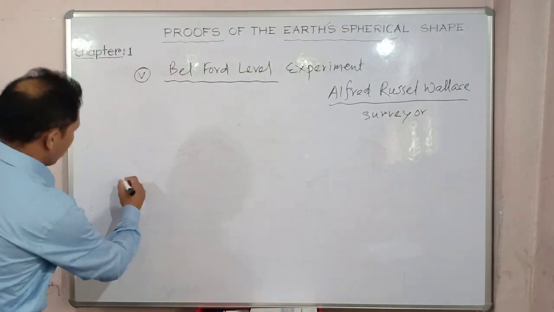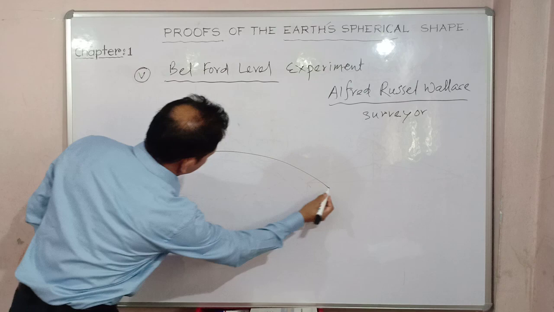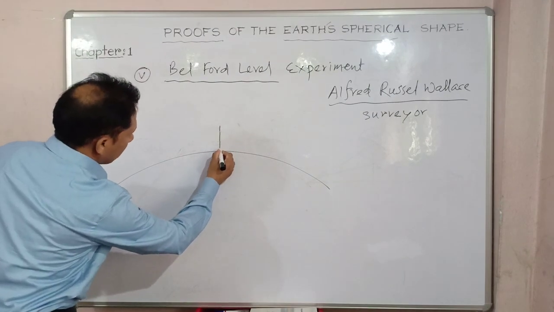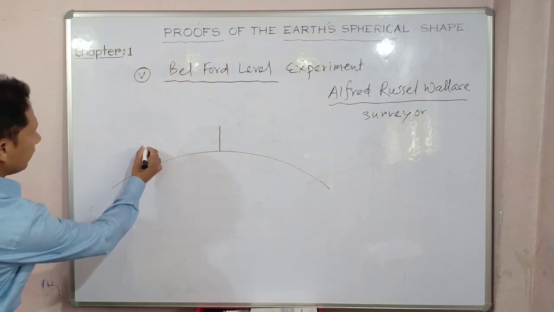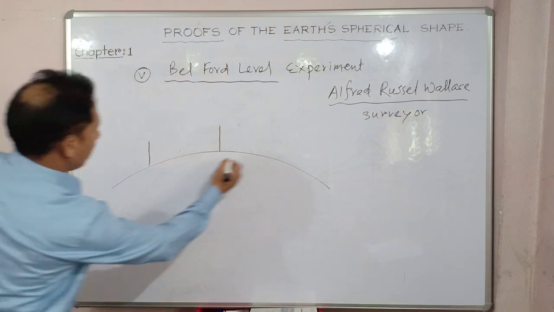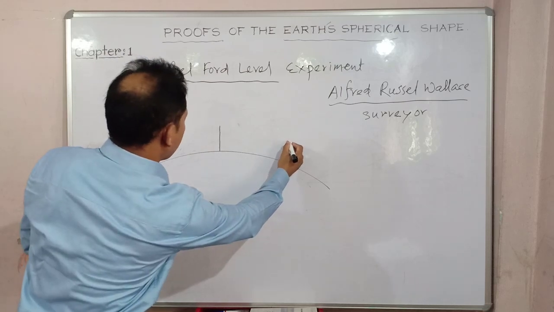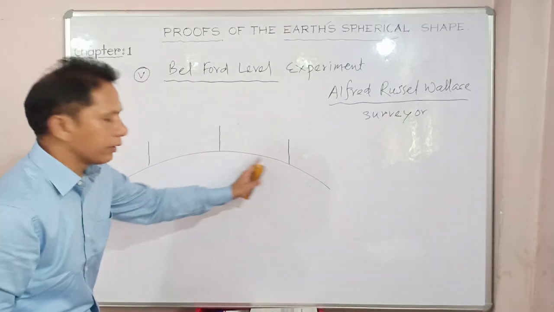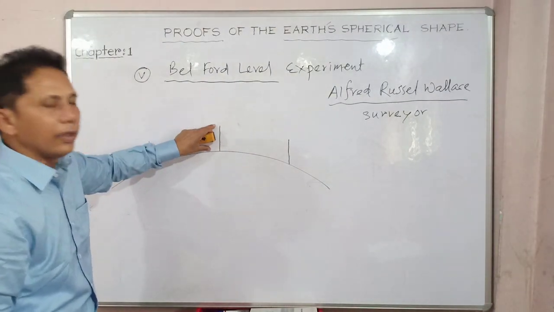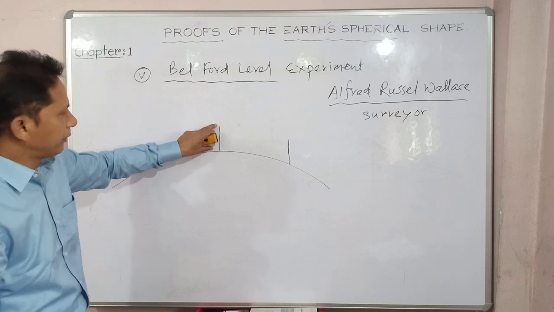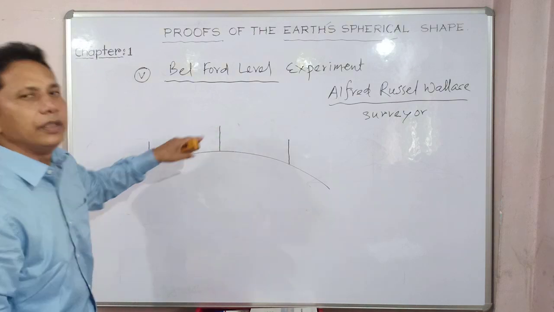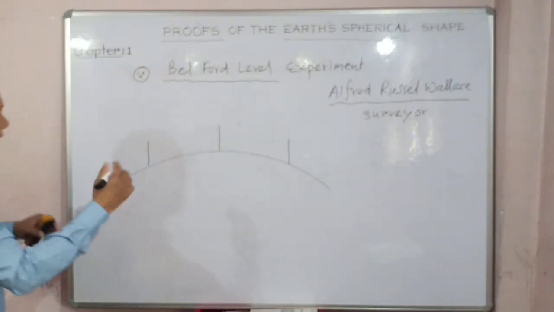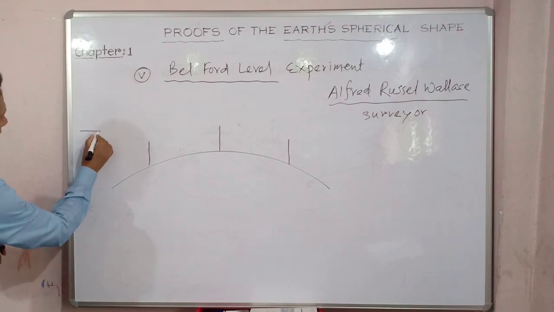So on this canal, what happened? The curvature of the arc, say for instance, equal length pillars of this much height, with this distance of 5 kilometers apart at regular intervals, same height. The 3 pillars of same height are placed at 3 different places on that straight canal. And finally, later on, what he has done, he has fixed